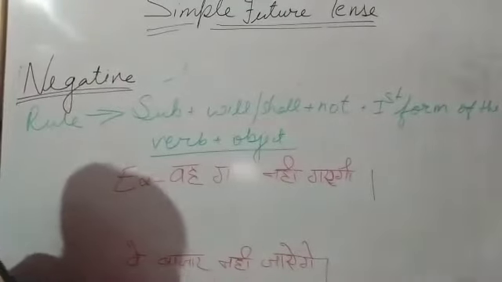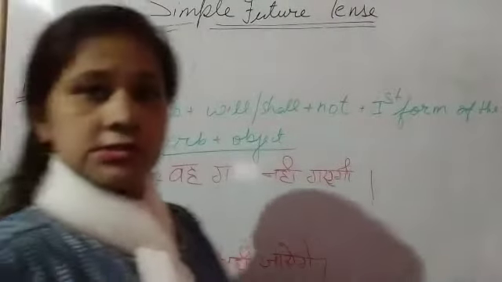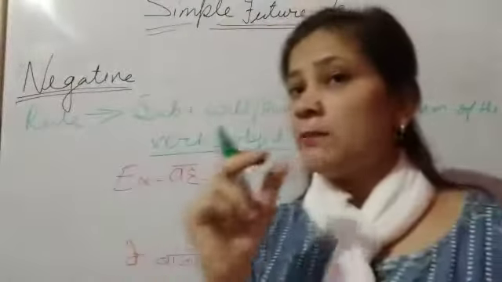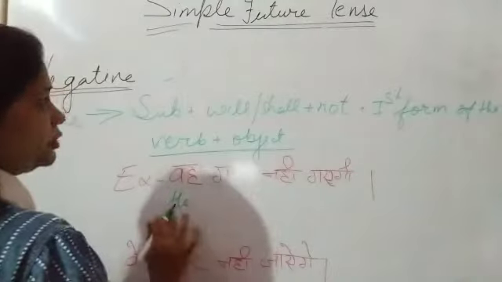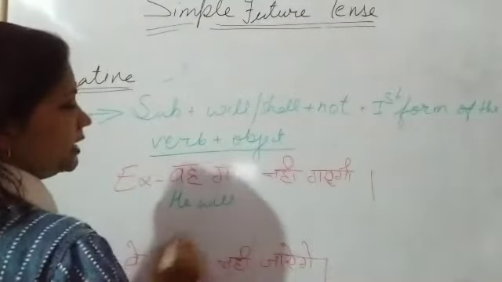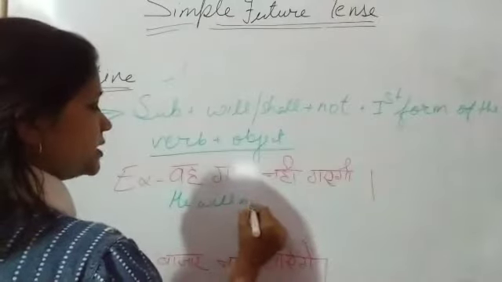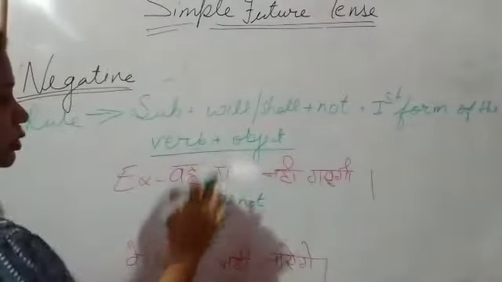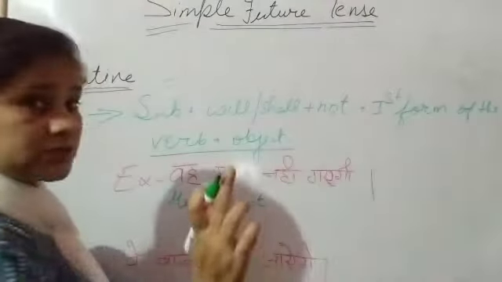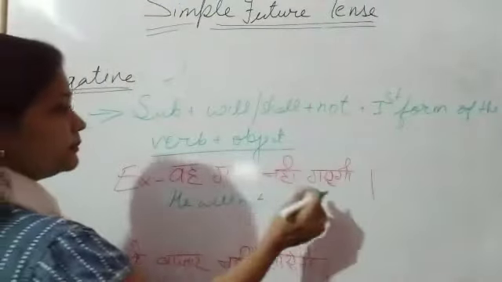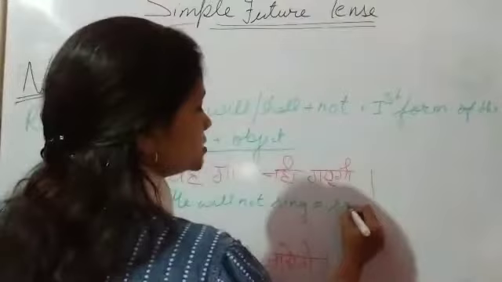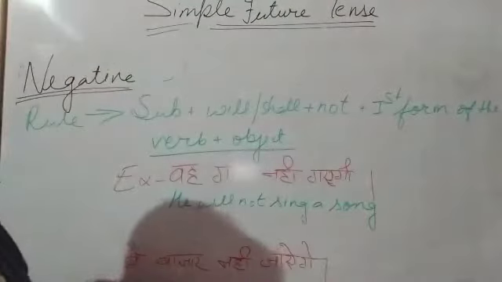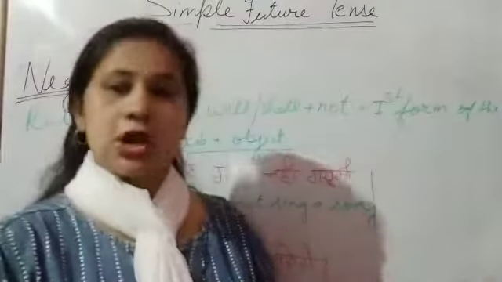Okay, so moving on with the rules. Keep in mind, the rule has to be learned, or by practice you will learn. Now "वह" is a subject, he. What do we use with he? We use will. He will. Then not. Look here: subject, will, helping verb, and then not. Now the first form of the verb. What is the first form of the verb? Sing. He will not sing a song. Okay? He will not sing a song.